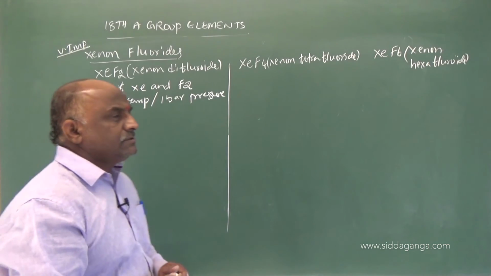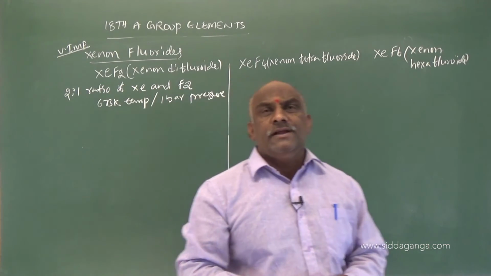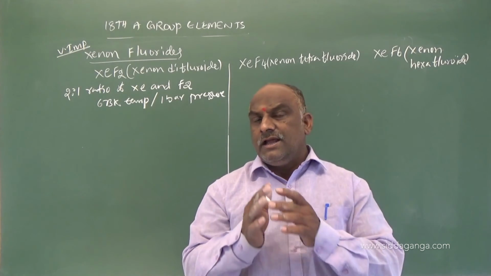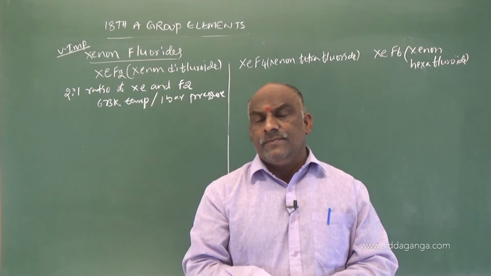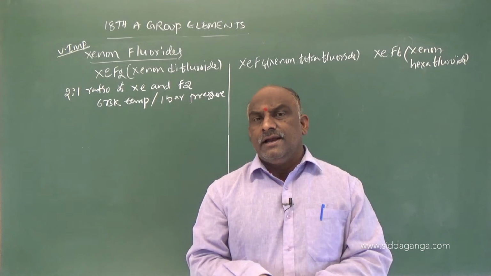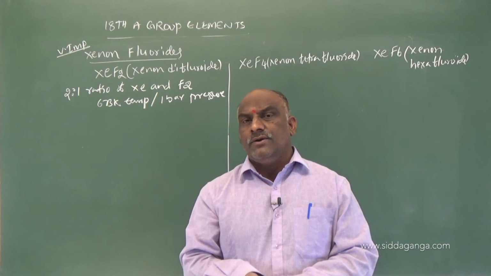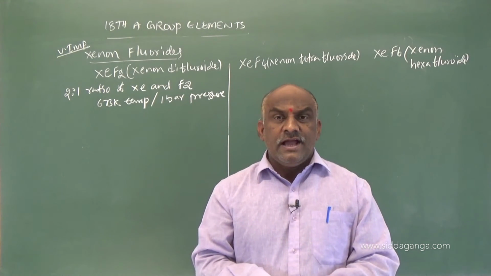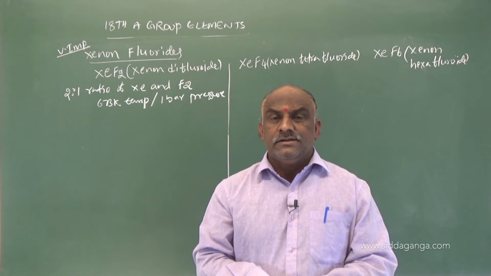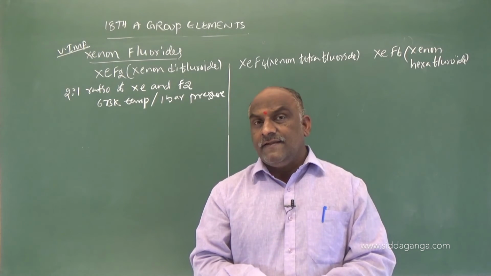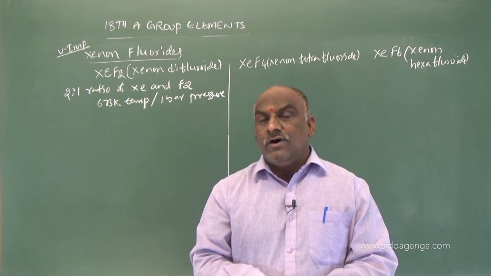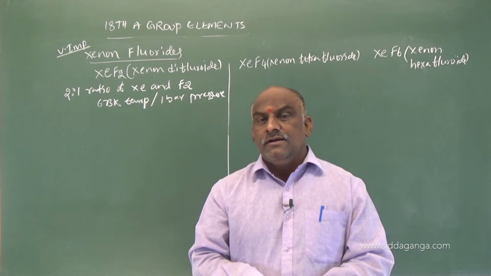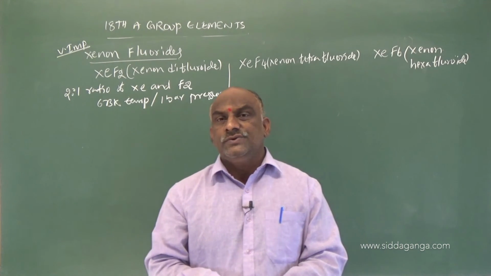Remember, my dear students, how to prepare xenon difluoride. Xenon directly reacts with fluorine to give xenon difluoride. This reaction takes place at 673 Kelvin temperature and 1 bar pressure, and the ratio of xenon and fluorine is 2:1.